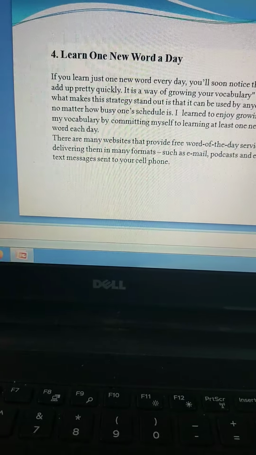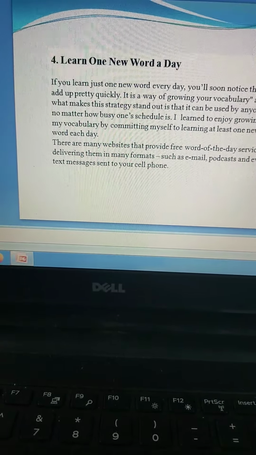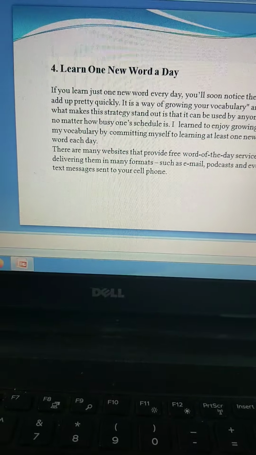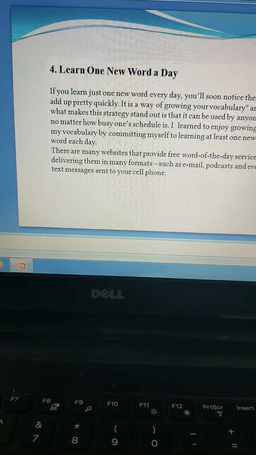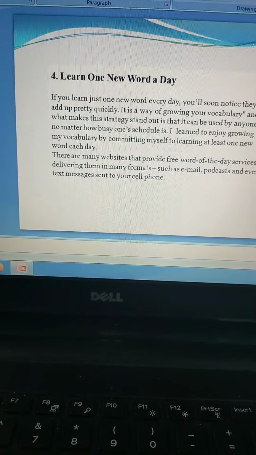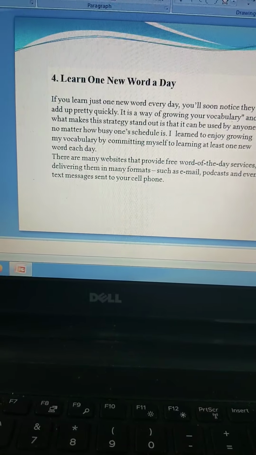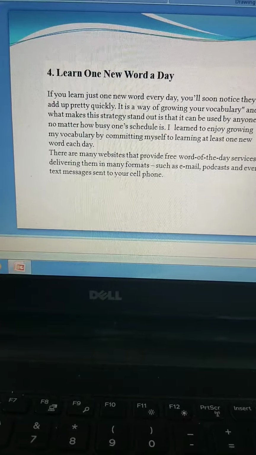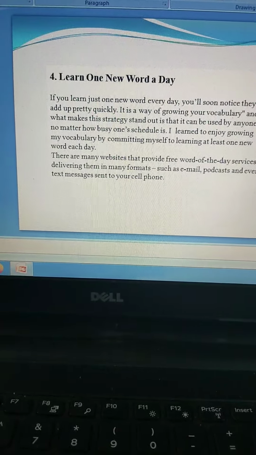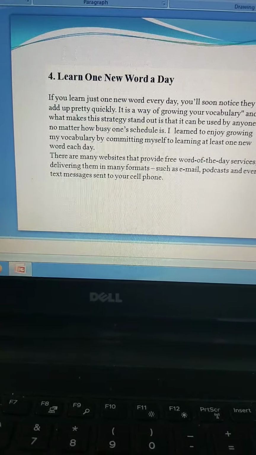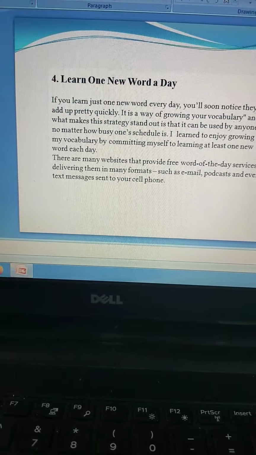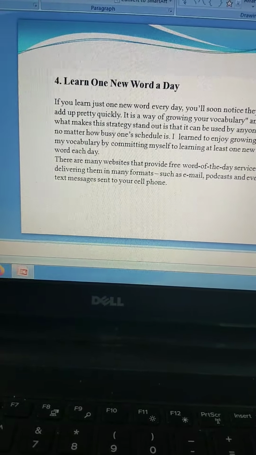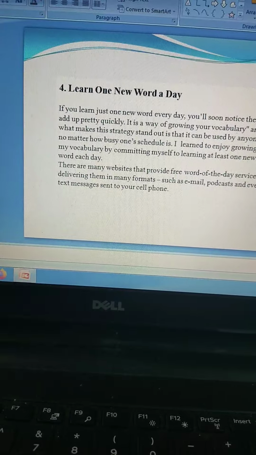I have been telling you this during my online session the other day. Learn one new word a day. One word is not difficult, guys, isn't it? Learn at least one word, just one word per day. And how would you learn that word? Just because I'm saying learn, it doesn't mean that you will learn the word and forget about it. Learn that word and try and improve your vocabulary every day.